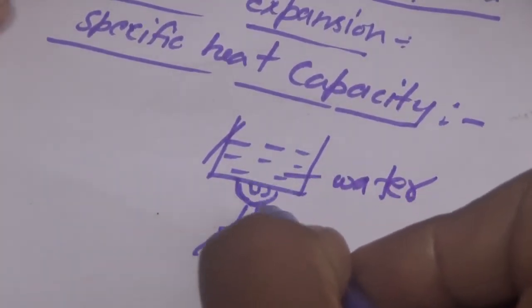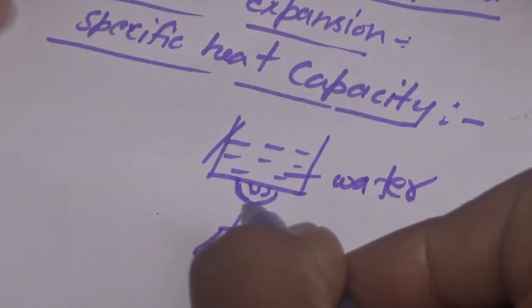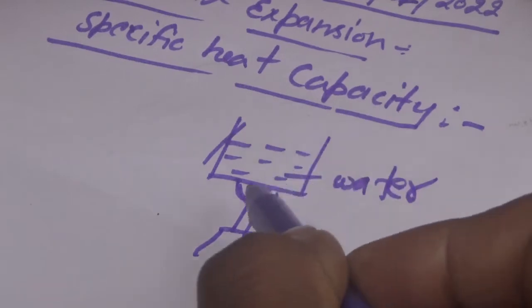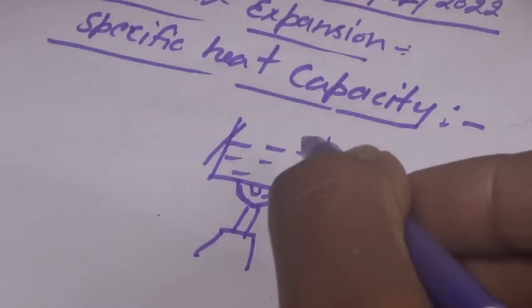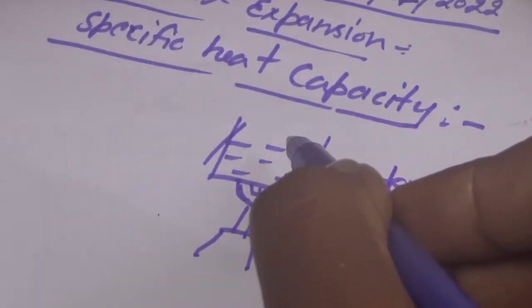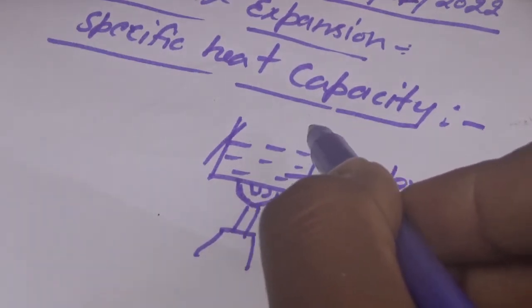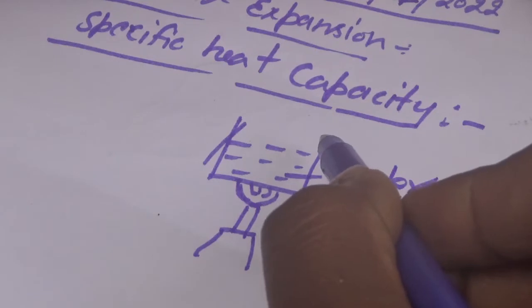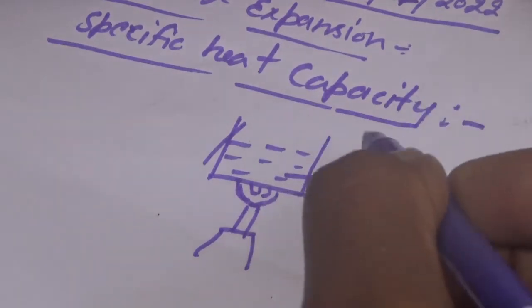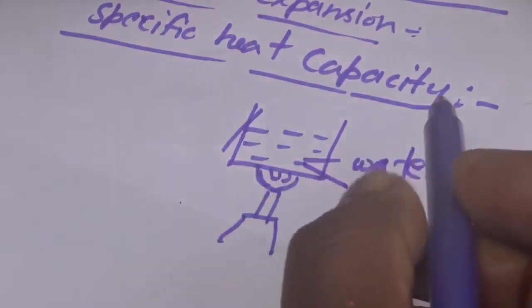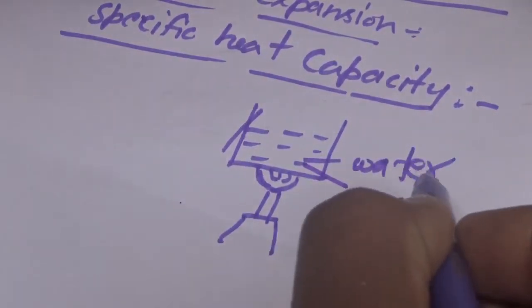So students, if the heat energy is supplied continuously from this burner, then after a very long time this amount of water becomes steam. Its movement is very high at this condition.